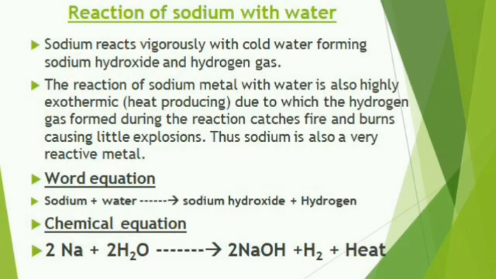The silvery white ball gradually becomes smaller in size and catches fire. It burns with a golden yellow flame. The solution becomes hot. This is because the heat evolved in the reaction melts the sodium metal and the hydrogen gas produced during the reaction catches fire.